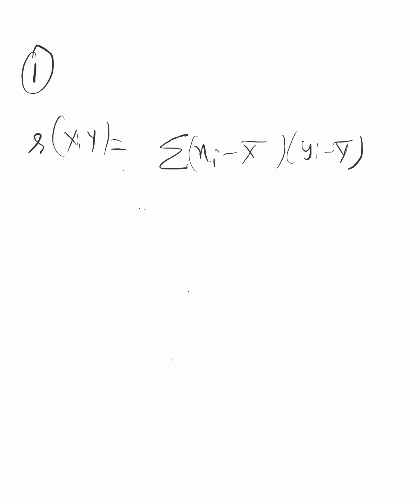Then one more formula is R of xy is, 1/n was there, but now it has got cancelled.